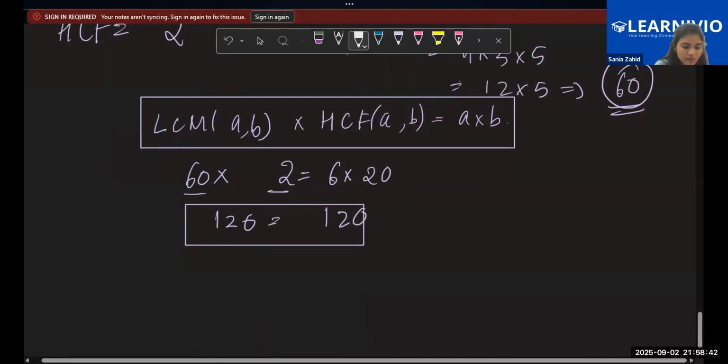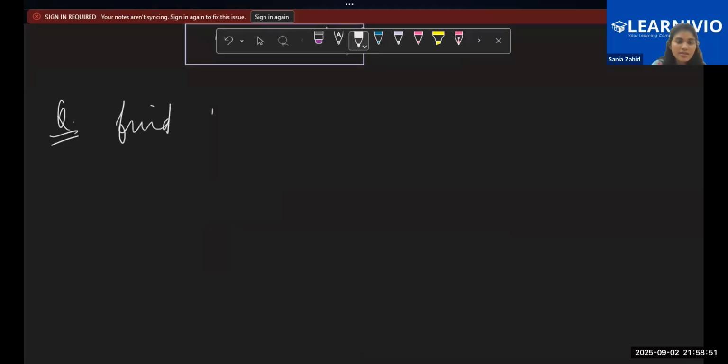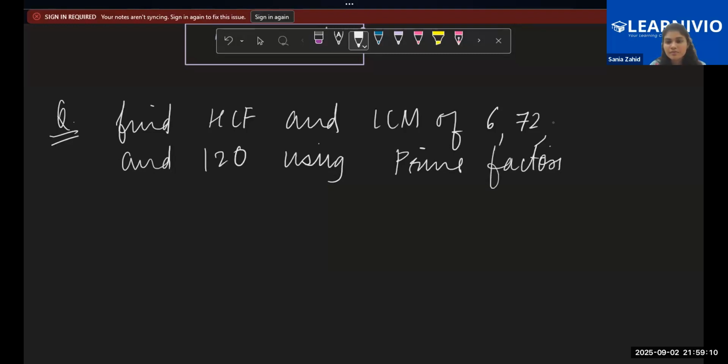Now, next question is: find the HCF and LCM of 672 and 120 using prime factorization. Children, just quickly find this and tell me the solution.